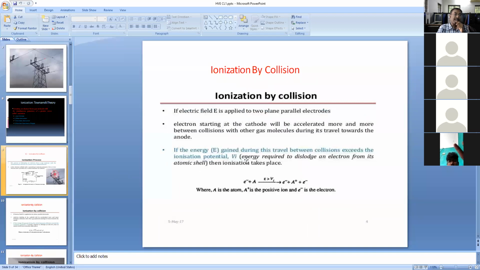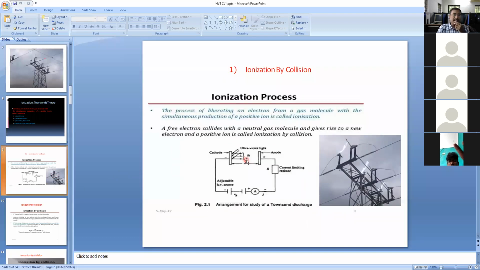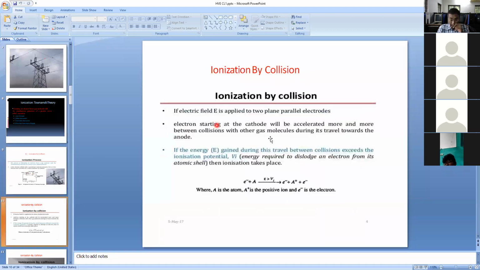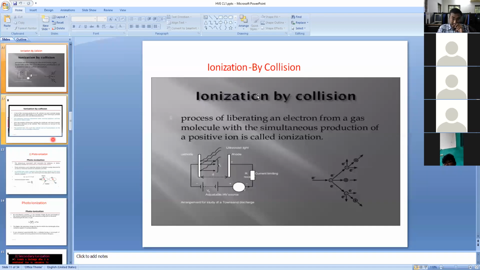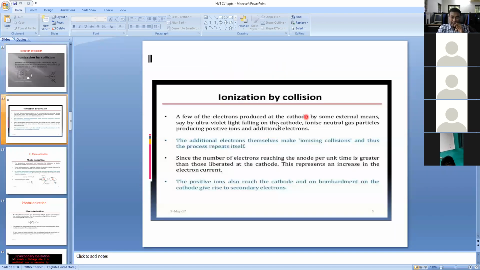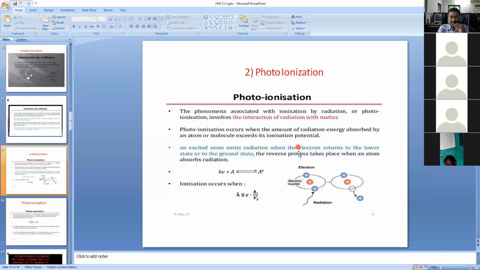If you are using gases, the air has a dielectric strength of up to 31 kilovolts per centimeter. The air cannot withstand that much voltage. At that condition, if a high voltage appears between these two, it is very difficult to withstand that much voltage level. That's why we are concentrating on ionization by collision. So this is called ionization by collision, and next, photoionization.